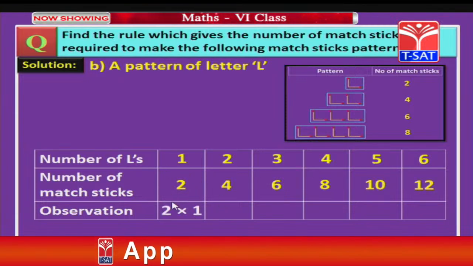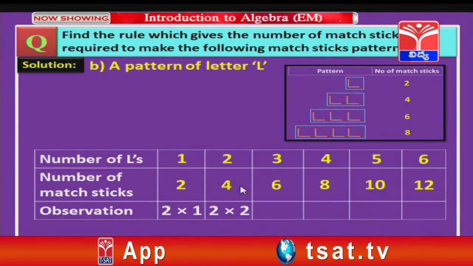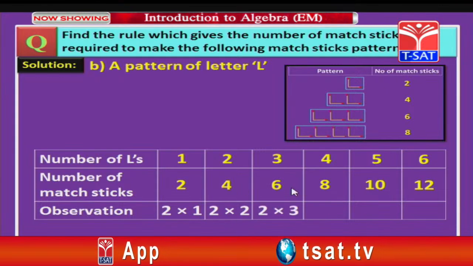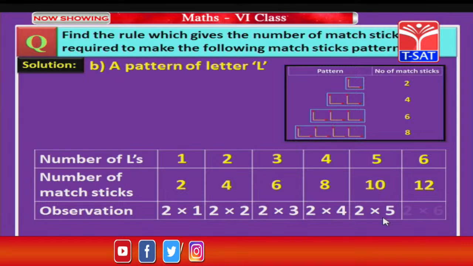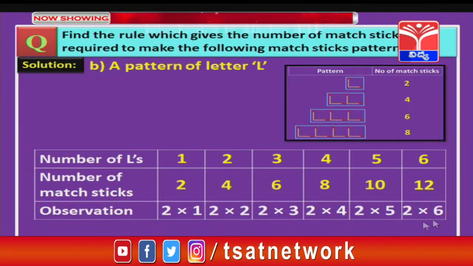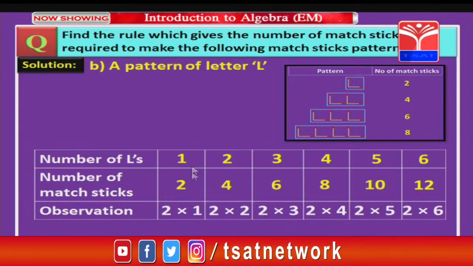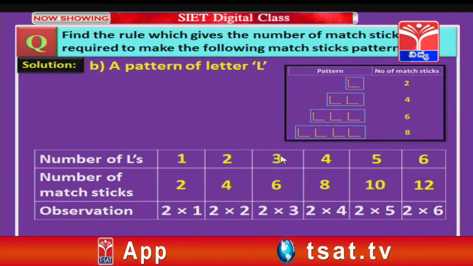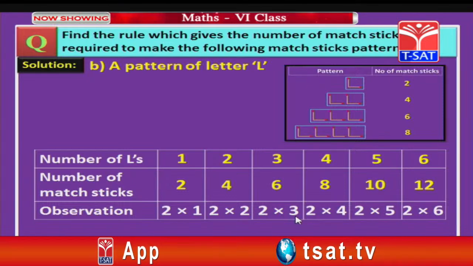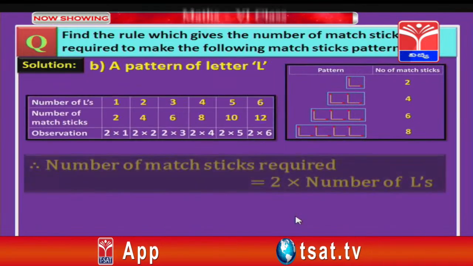So again I am writing 2 as 2 into 1, and 4 as 2 into 2, 6 as 2 into 3, 8 as 2 into 4, 10 as 2 into 5, finally 12 as 2 into 6. Because see, here we have 1 and here also 1. Number of L's is 2, so we have 2. Number of L's is 3, 3, and so on. So what do you notice from this, children?